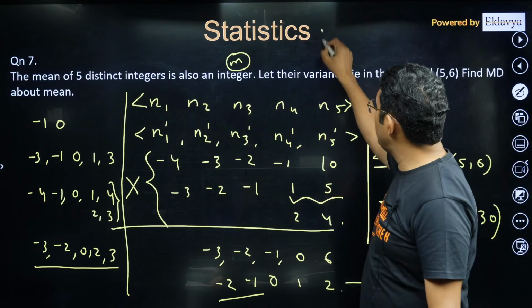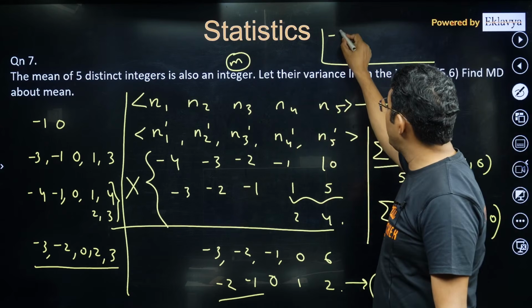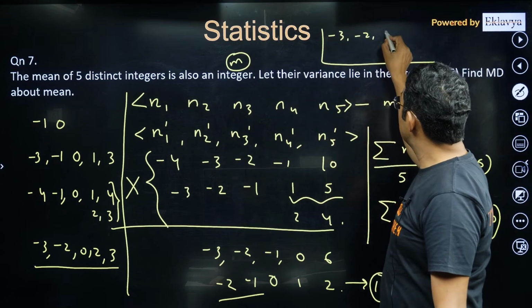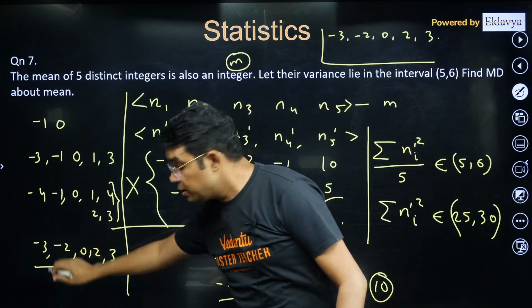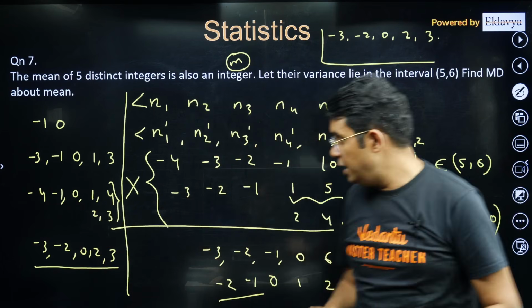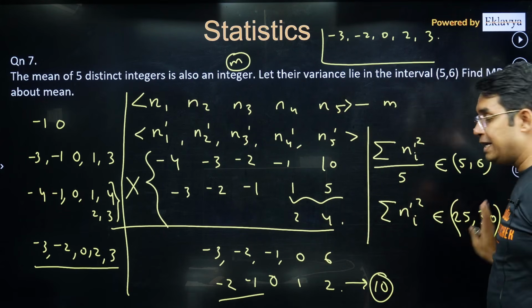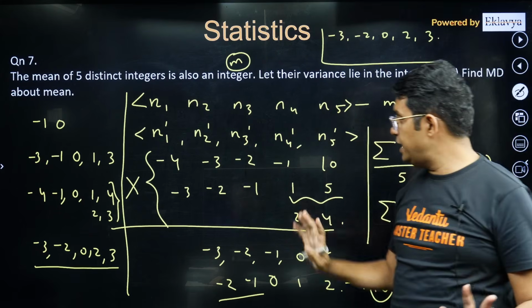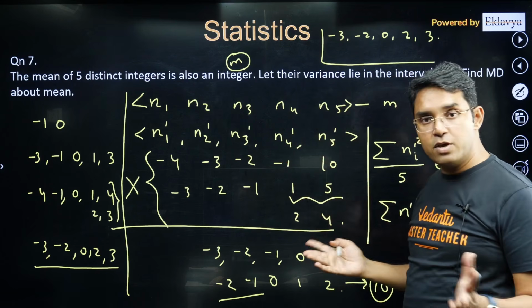So whatever your data set is, after subtracting from mean, it has to be -3, -2, 0, 2 and 3. If you take your sum of negative numbers even more in magnitude, you can check your sum of square will exceed this 25 to 30 range. So that's the only possibility. And how we have concluded, I have told you one by one with this case making, you can say.